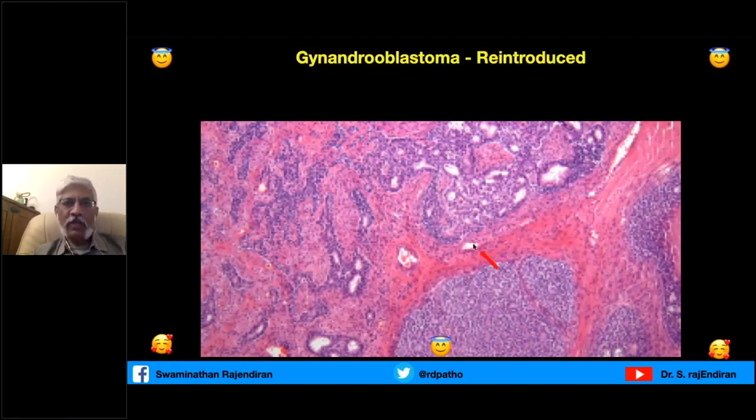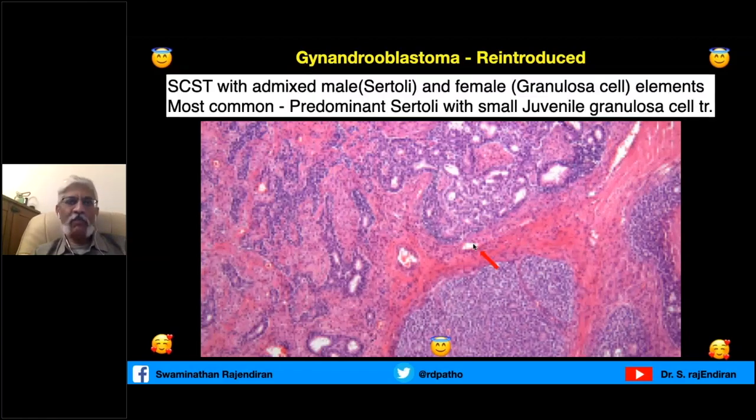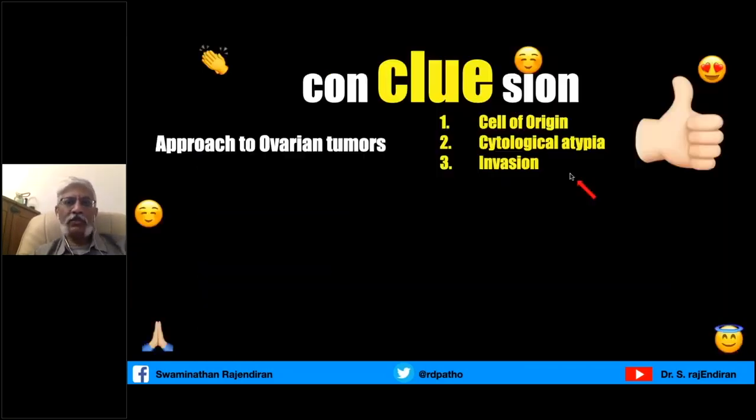This has been reintroduced in 2020. In the previous edition, this terminology was removed, but now it is reintroduced. It is nothing but, as I told you, a mixture of female and male elements. Most commonly it is a predominant Sertoli cell tumor with a small juvenile granulosa cell tumor.